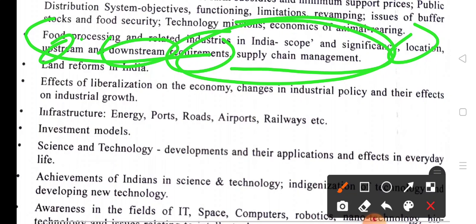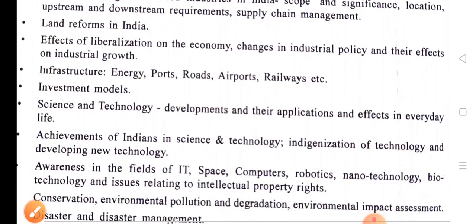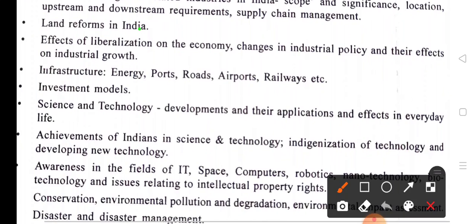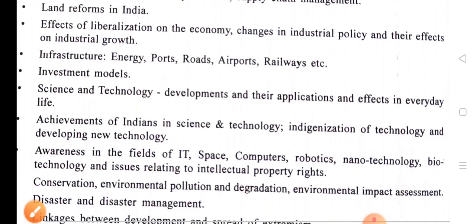Okay, so let's talk about land reforms in India. How is land reform in West Bengal good and better than in other states in India? You have to know about all these things. Why are land reforms not good in Odisha, in Bihar, in Uttar Pradesh also? So these are the most important things.